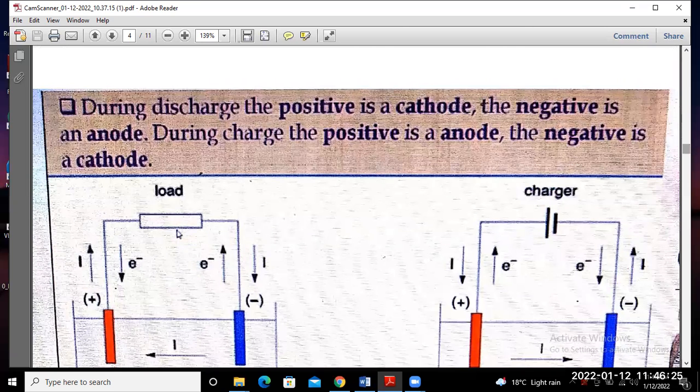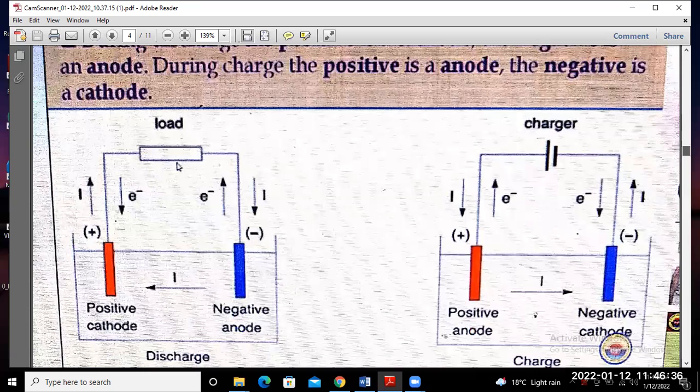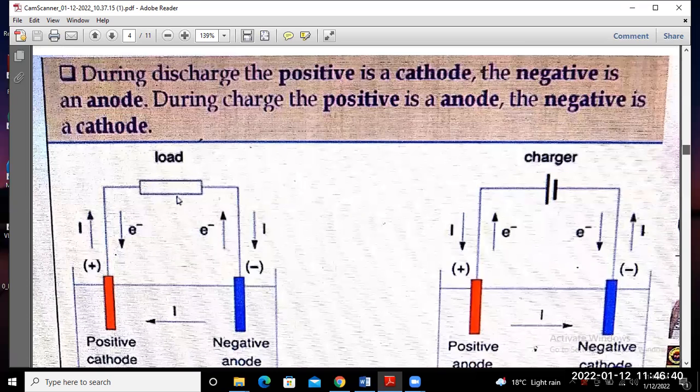Just here, you maybe observe what will take place during the charging and discharging of the battery, the direction of flow of electron and current. Okay. So during the discharge, the positive is the cathode and the negative is the anode. During the charge, the positive is the anode, and the negative is the cathode.